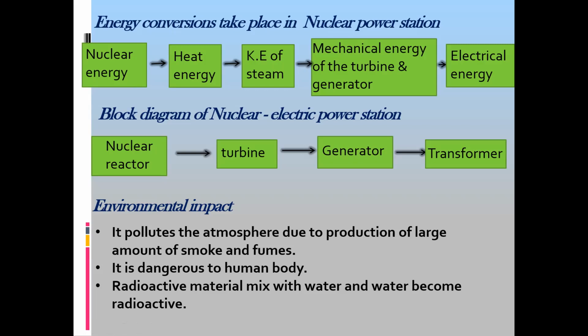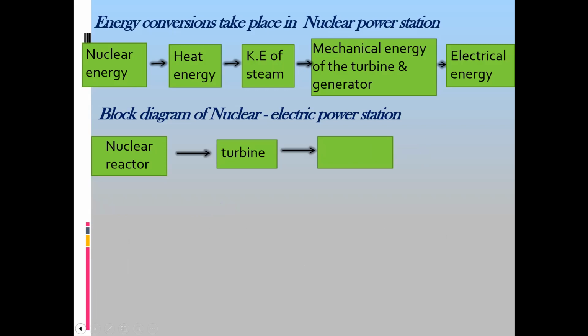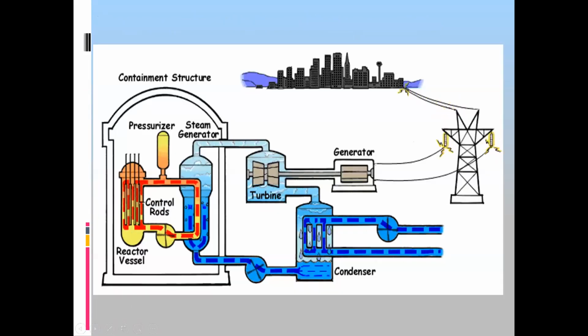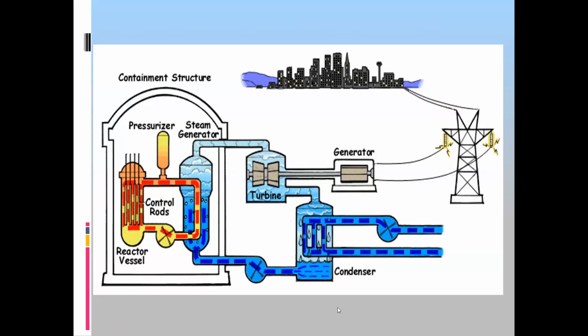It is emitting harmful radiations, and when water is exposed to these radiations, this water also becomes radioactive. The term radioactive means the water will start to emit these radiations as well. And if someone drinks this water, they can develop cancer, or the contaminated water may lead to different types of disease.